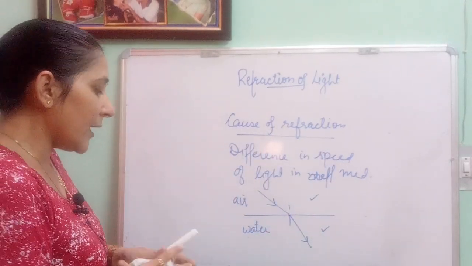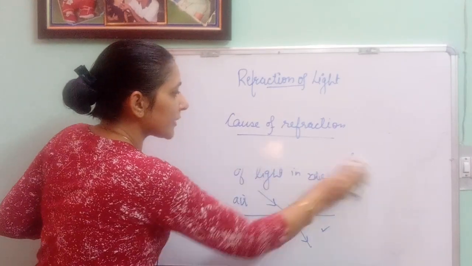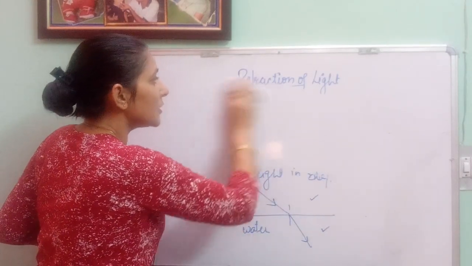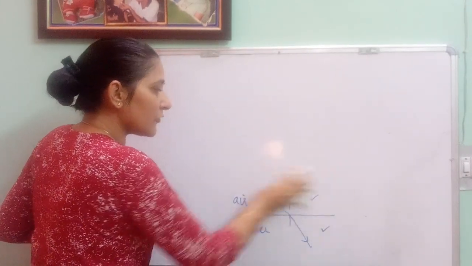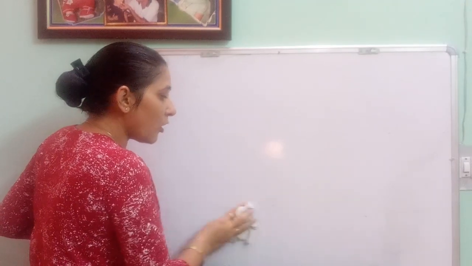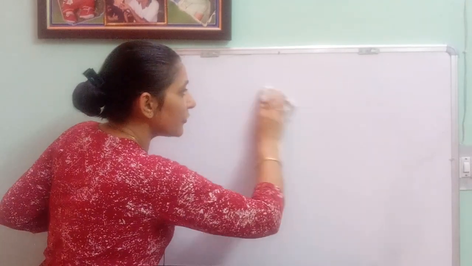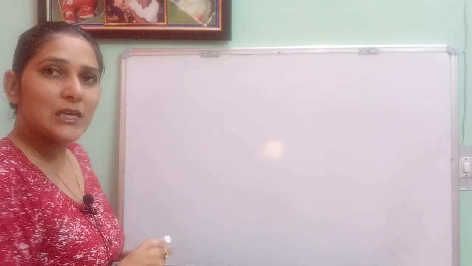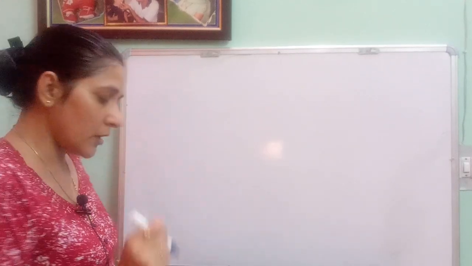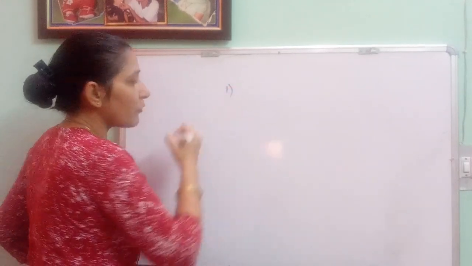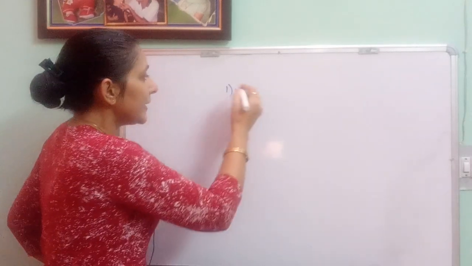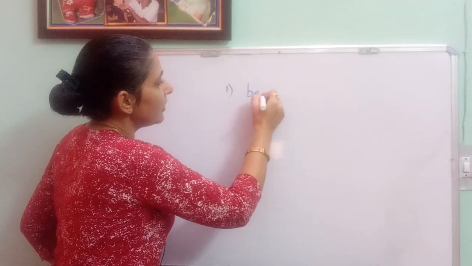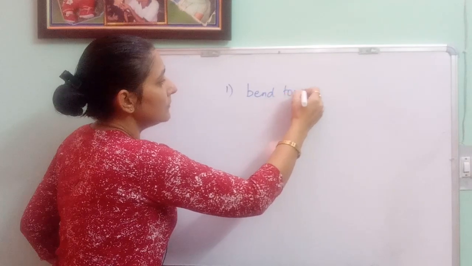Okay, so now we are coming to the observations. What kind of observations are we talking about? When we are talking about the phenomenon of refraction, what can we observe? Basically three things we are able to observe. What are the three observations? First one, either the light rays will bend towards the normal.